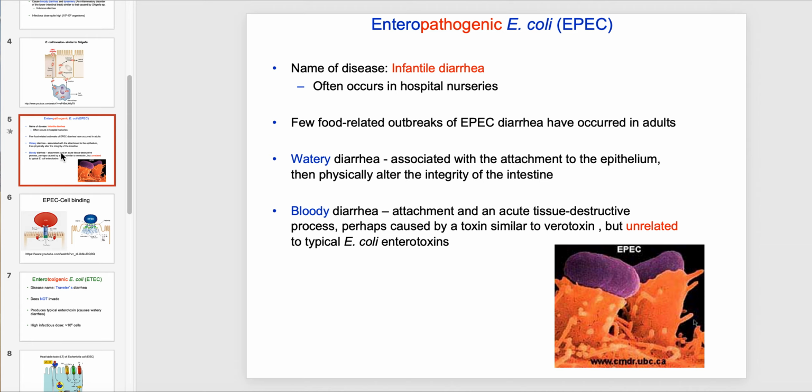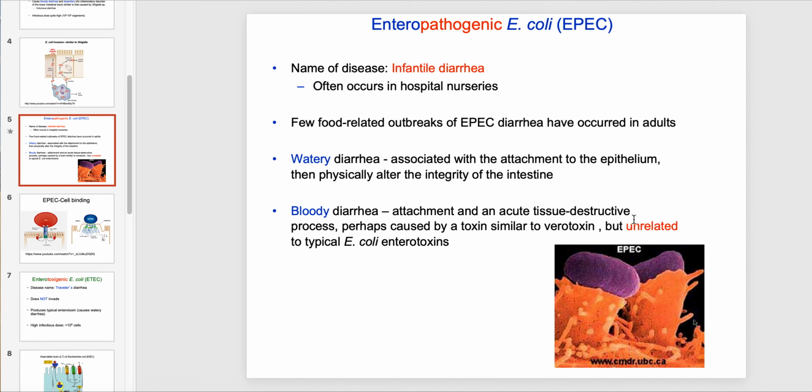EPEC is a bacterium that generally causes infantile diarrhea, so it can spread through hospital nurseries and so forth. But there are food-related outbreaks that have occurred. You can get 2 manifestations. One's a watery diarrhea version, usually associated with the attachment to the epithelium, and then this physical alteration that you see here. So these little microvilli, their job is to absorb nutrients, but when they're all distorted like this, they can't absorb nutrients, and so you get a big buildup of solutes and so forth here, and then water will flow out to meet that higher concentration of solutes.